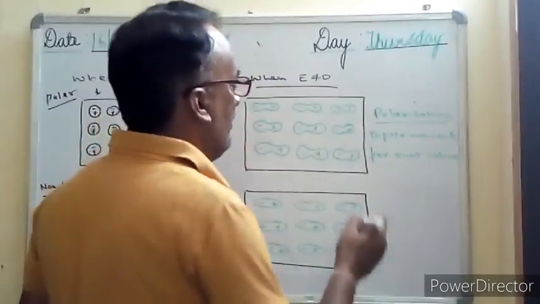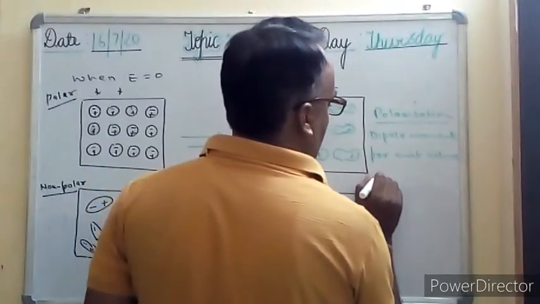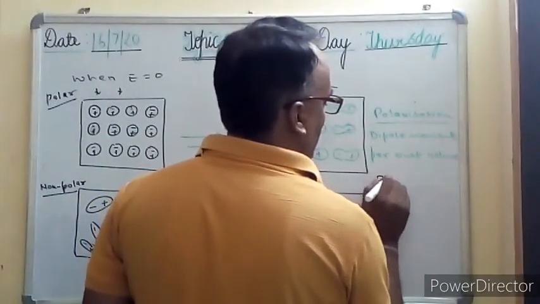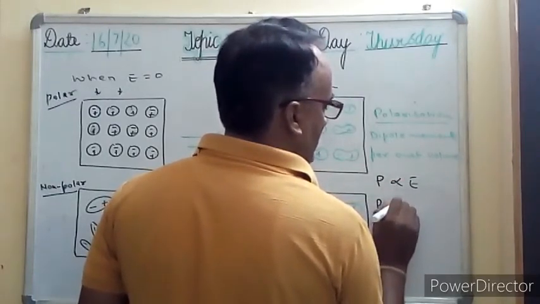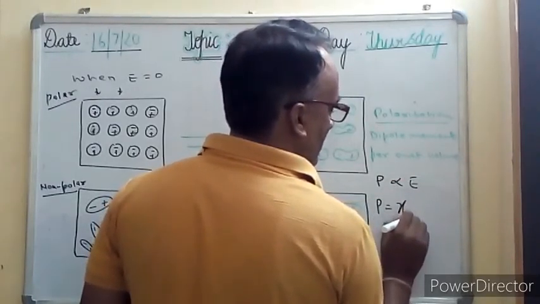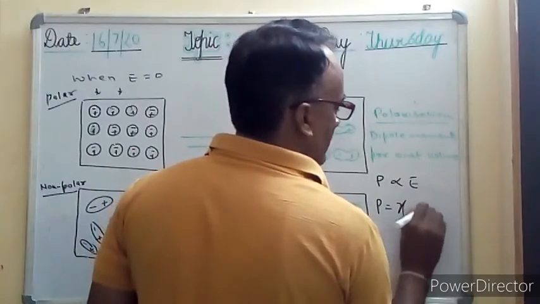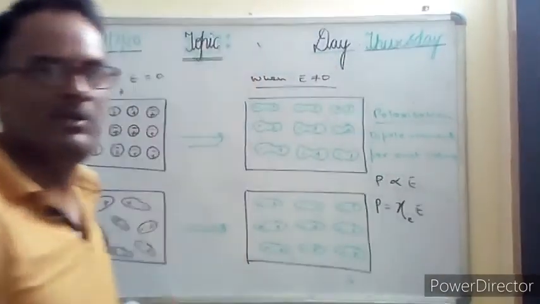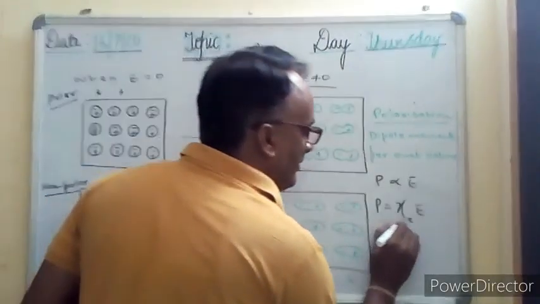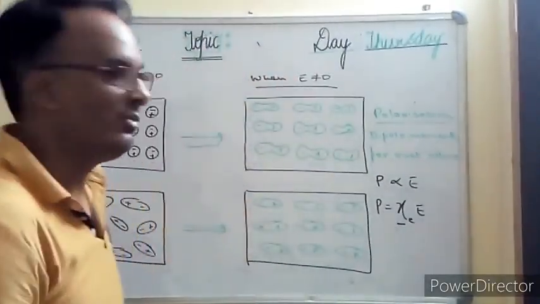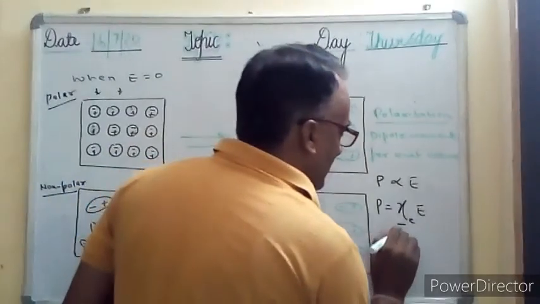Okay. So the dipole moment, we know that it is directly proportional to electric field. So from this we conclude one thing, that is P equals chi E. The symbol is called chi. The chi is called what? This is called susceptibility. So क्या बोलते हैं? This is called susceptibility.